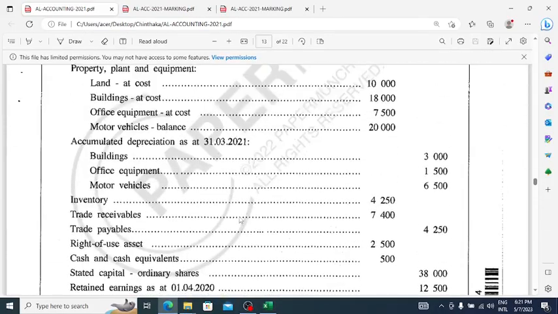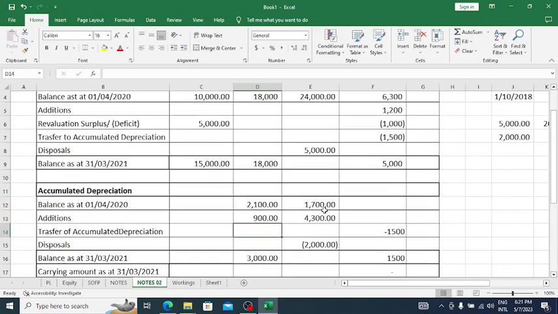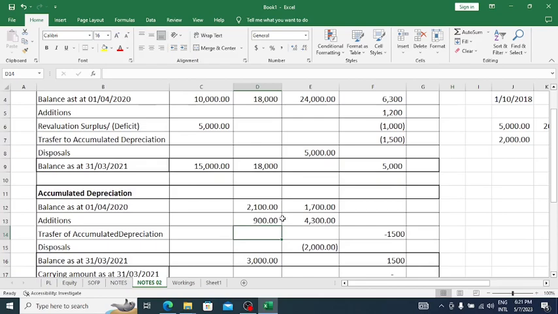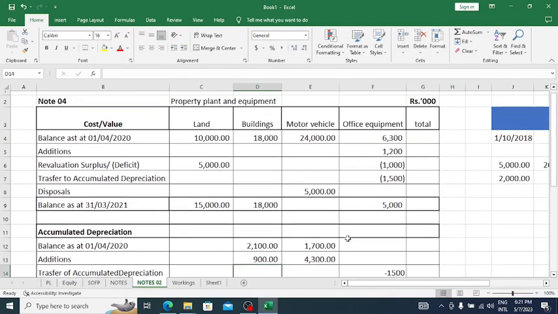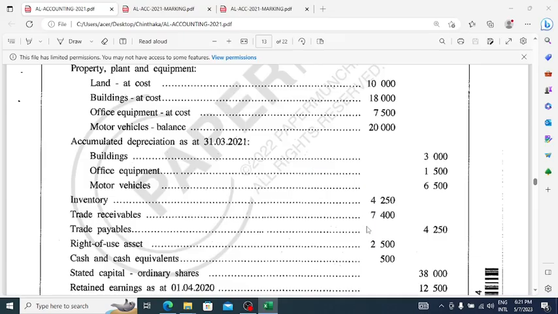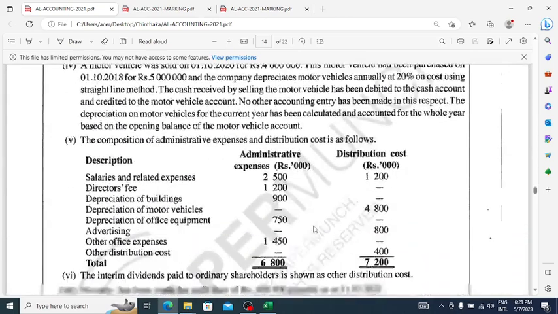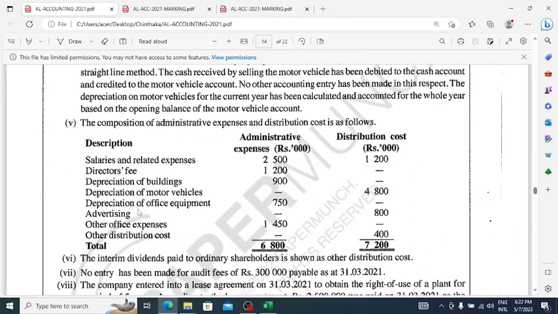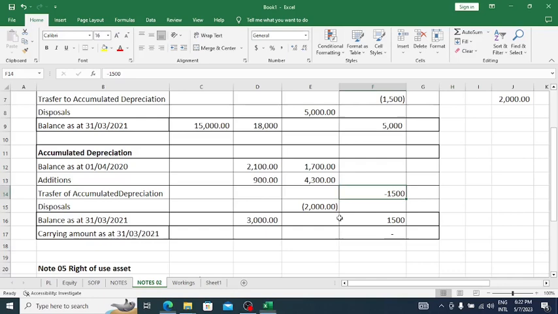And okay, now next, office equipment 1,500, office equipment accumulated depreciation. Now we have to find out the depreciation for the office equipment, 750.